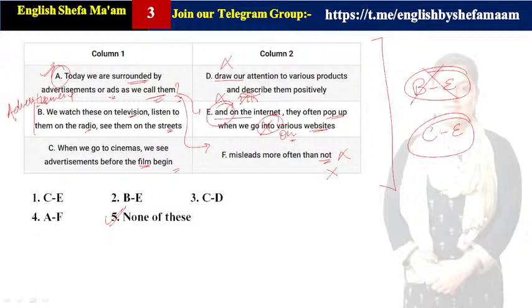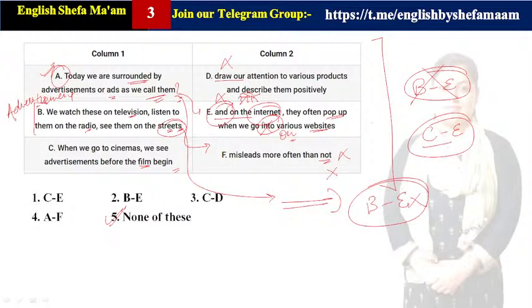Let us see. We watch these on television, listen to them on the radio, see them on the streets. Streets पे देखते हैं. अब streets पे देखते हैं तो आगे जो हम बात कर रहे हैं, here we are talking about streets. So we should continue with the street term as well. Clear? And here as it is not getting the sense, the E point is talking about internet, but here we are talking about streets. That is why it is not getting correlated.